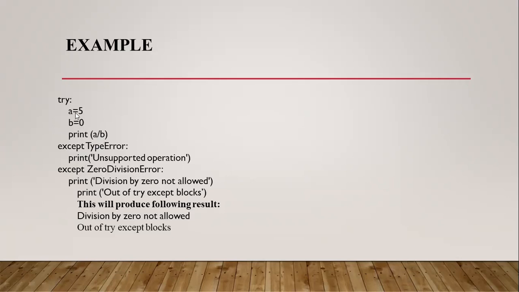Here in this try block, I initialize a equal to 5, b equal to 0, and I am dividing 5 by 0. I am trying to print the result of this operation, 5 divided by 0. And this particular statement throws the zero division error. So the second except block is raised, and the output is division by 0 not allowed. And this last print statement is outside the try except block.